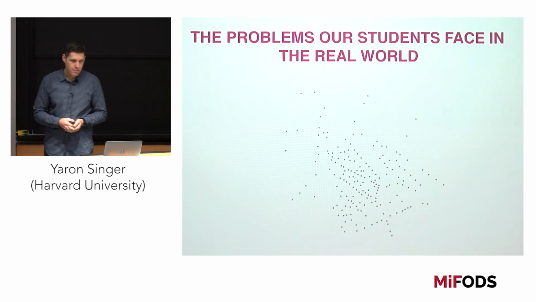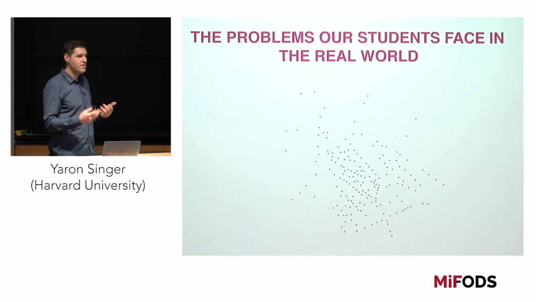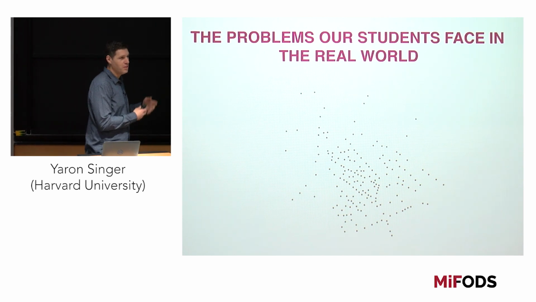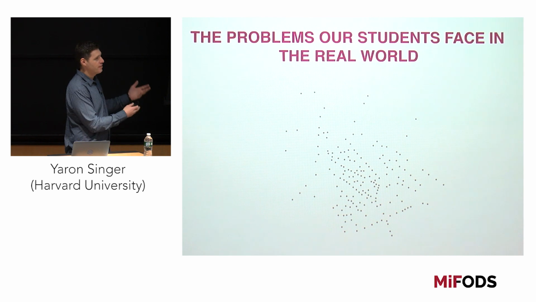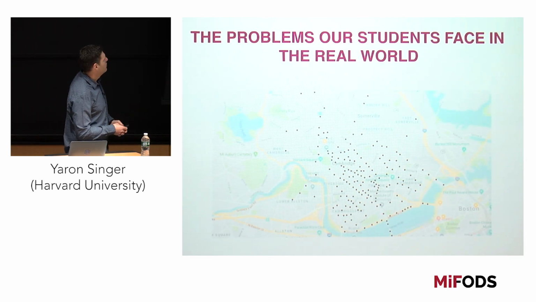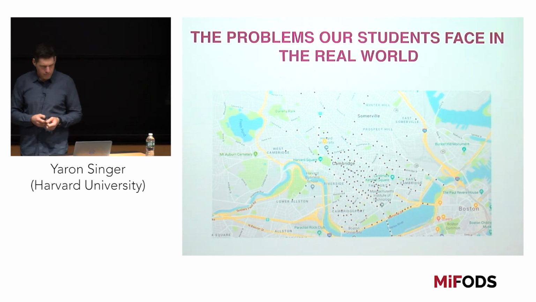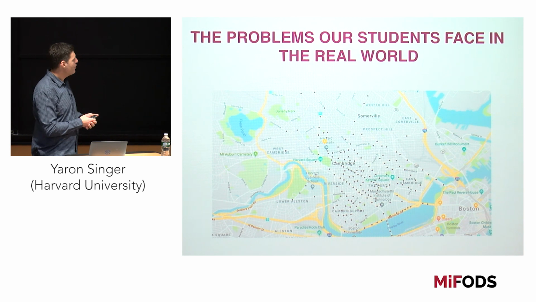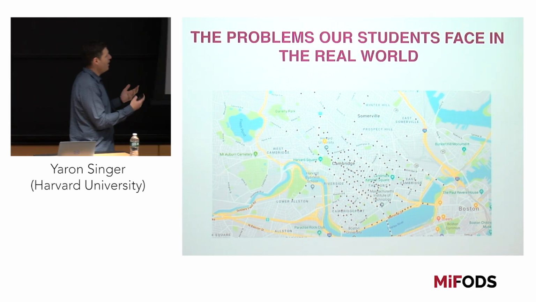But when we teach these algorithms to our students, the problems that they face in the real world look very different from this shortest path problem that we teach them how to solve in an undergrad algorithms course. The problems that they face look something like this. Maybe these are some intersections on a map here in Cambridge, and they're asked to find the shortest path or the quickest way to get from Harvard to MIT in this case.